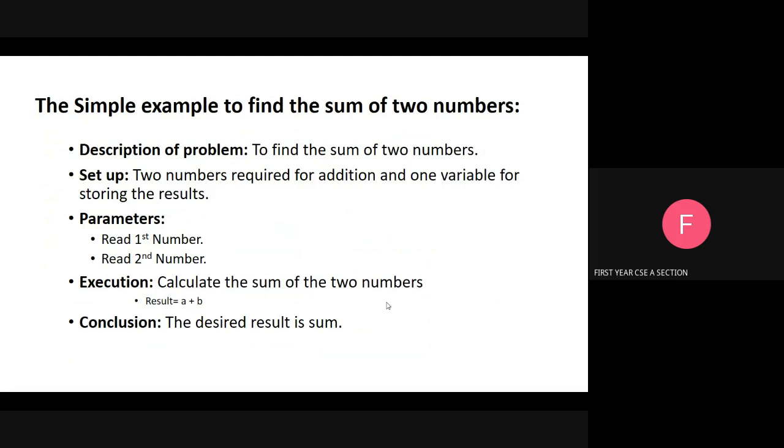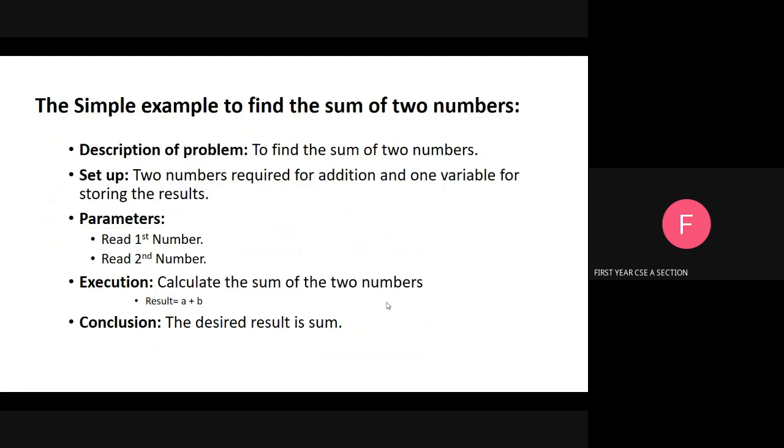For example, there is a variable a and a variable b. We are going to store a plus b into our result. First, we describe the problem: to find the sum of two numbers. Next is set up: two numbers required for addition and one variable for storing the result. So variables a, b, and result. There are three variables we need.